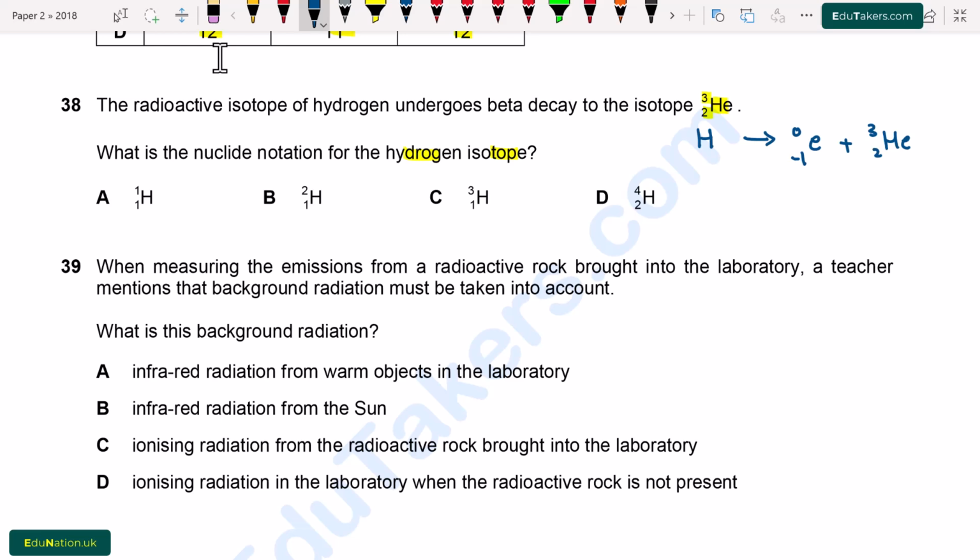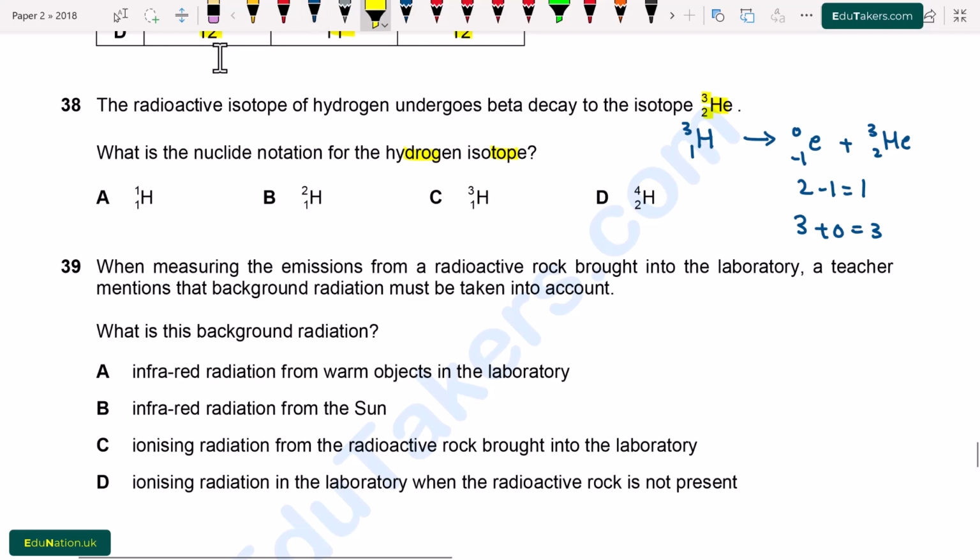We balance the atomic number and atomic mass on both sides of this arrow. On the right hand side, the atomic number is 2 minus 1, which is 1. So here will be 1, while the mass number is 3 plus 0, which is equal to 3. So here will be 3. It means that the isotope of hydrogen has atomic number 1, while the mass number is 3.